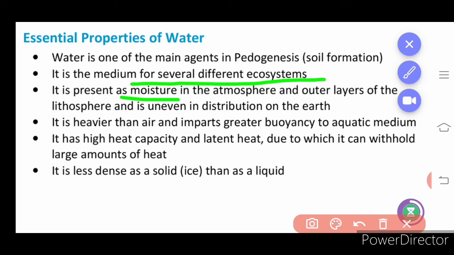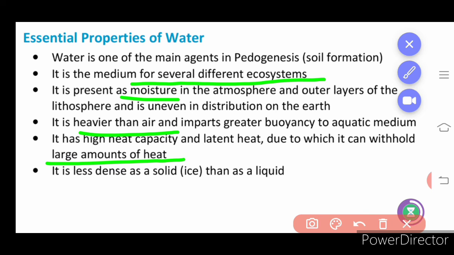It is heavier than air and imparts greater buoyancy to the aquatic medium. It has high heat capacity and latent heat due to which it can withhold a large amount of heat. It is able to withhold the heat and it takes time to become cooler. The water takes time to become cooler because it is able to hold the heat.